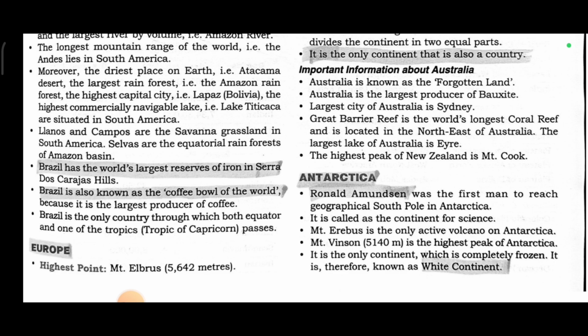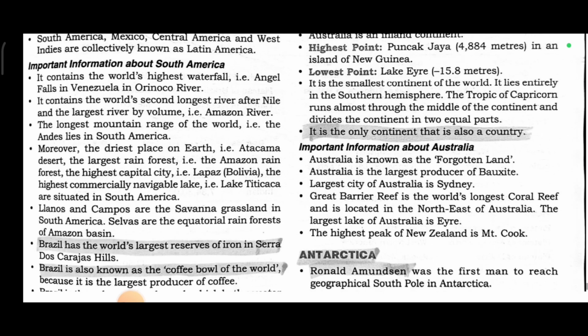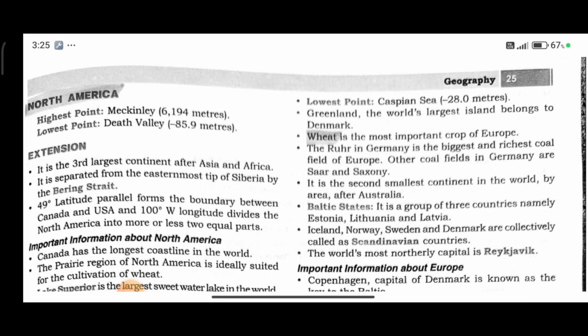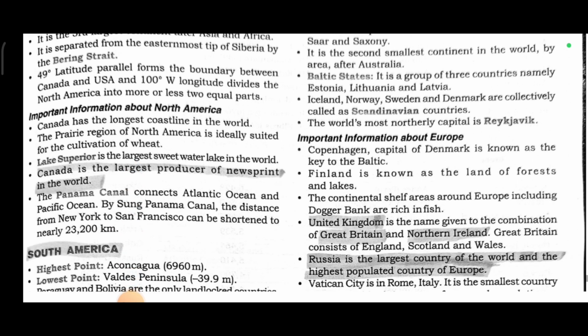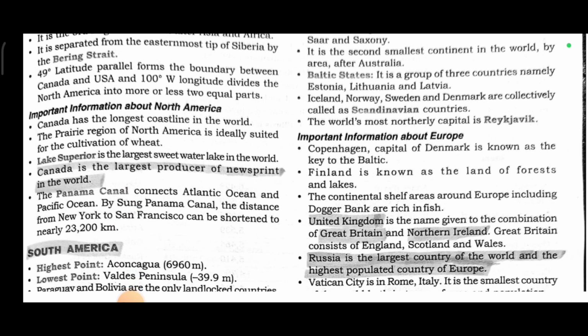Europe. Highest point Mount Elbrus. Lowest point Caspian Sea. Greenland, the world's largest island, belongs to Denmark. Wheat is the most important crop of Europe. The Ruhr in Germany is the biggest and richest coal field of Europe. Other coal fields in Germany are Saar and Saxony. It is the second smallest continent in the world by area after Australia.